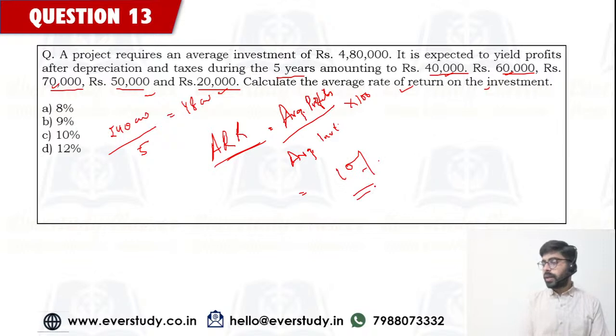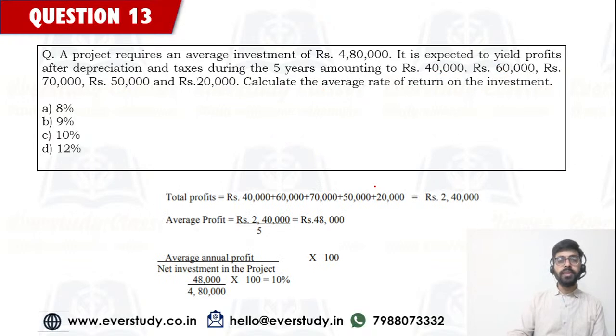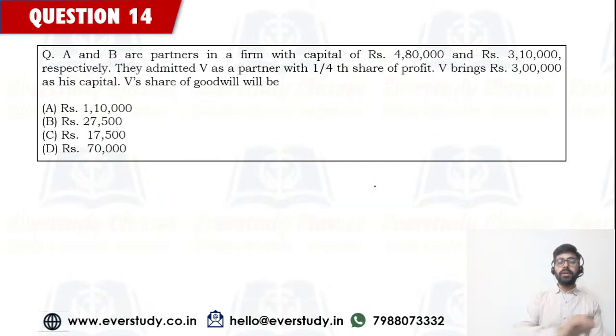Shalini, Chaitra, Niharika, Zubair, Shambhavi, Lakshmi, NK, Shashi, you all are right as well. You all are right for this question. Yes, the answer is going to be option number C, 10%. 10% is going to be my average rate of return. Okay, now let's come to the next question.